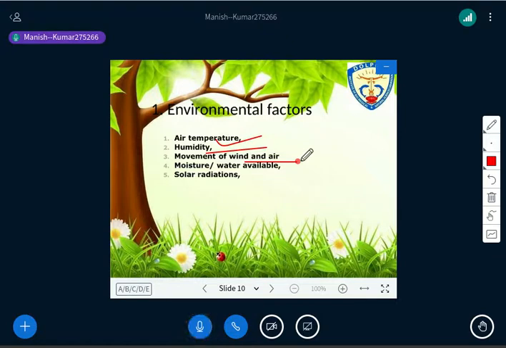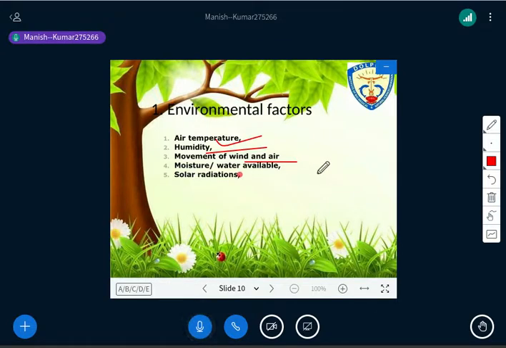But if air is moving, it will be less saturated, because moving air has to face several kinds of heat conditions. Some air may lose water molecules or humidity, some air may gain water molecules. So moving air is less saturated, and the evaporation and the transpiration are going to increase here.